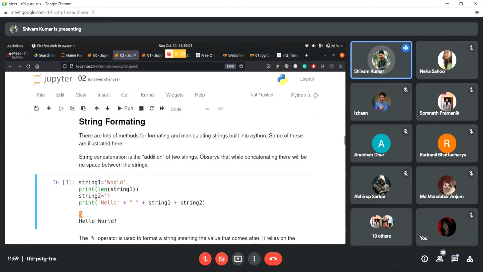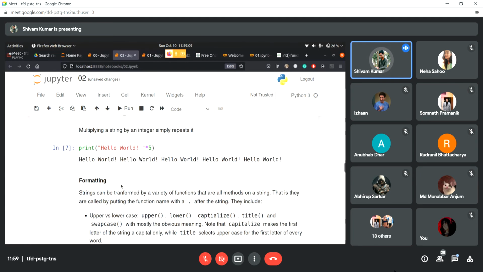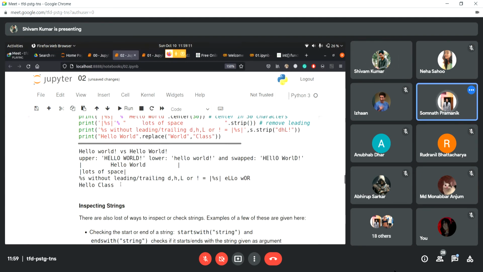So we have 1, 2, 3, 4, 5 characters in string one, so it returns 5. Length is a very useful function. Whenever you build something, you're definitely going to use it, so it's always good to know.